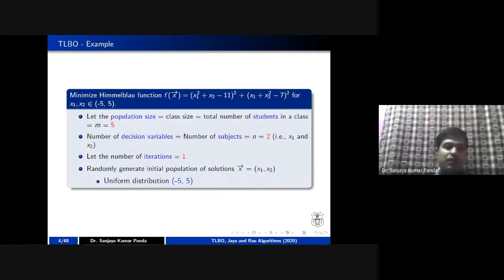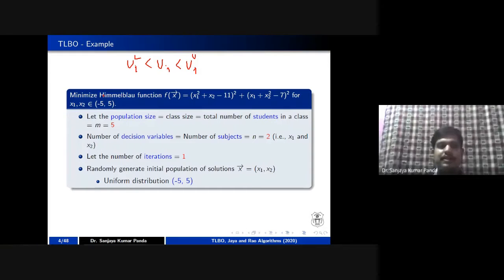In order to go for the example of TLBO, in mathematics there is a very popular function that we call the Himmelblau function, which is defined as f(x) = (x1² + x2 - 11)² + (x1 + x2² - 7)², and I have taken the boundary for this function as -5 to 5. Yesterday's class also I told you there is a lower limit, x_i lower, and an upper limit, x_i upper, and your values will lie between the lower limit and upper limit.